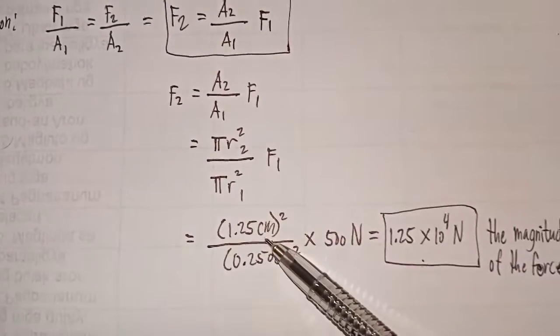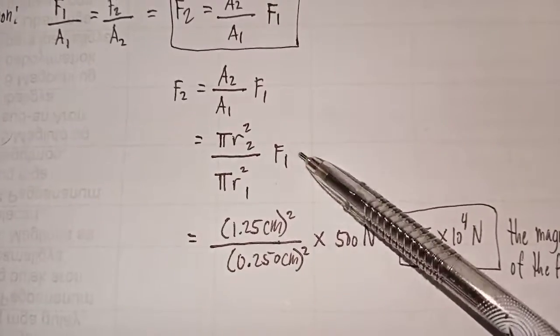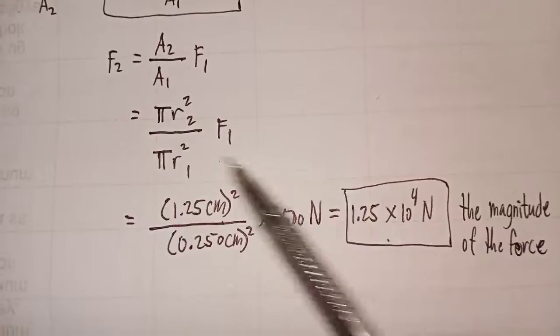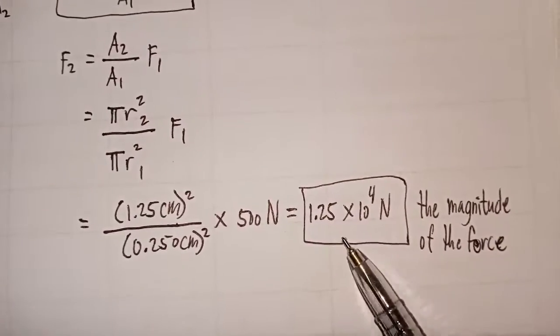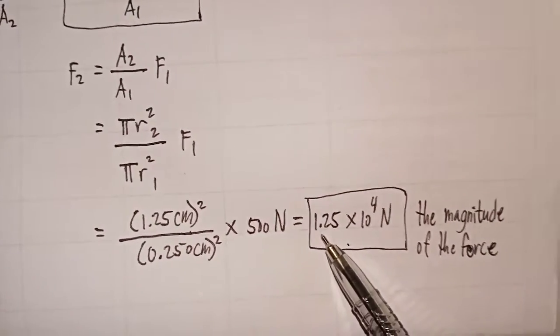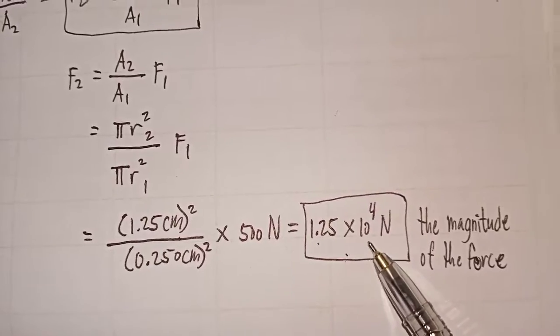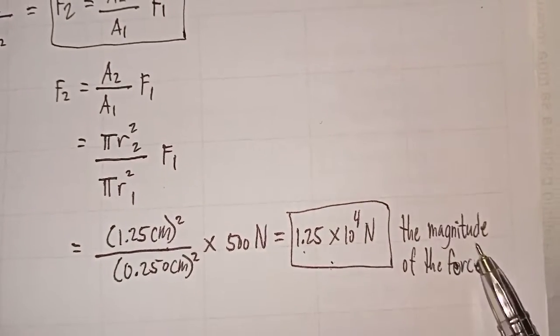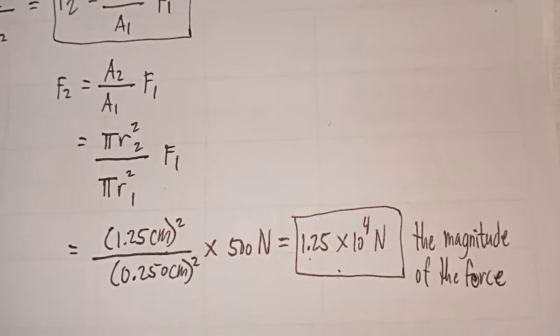Then manipulate, again substitute the F1 which is 500 Newton, manipulate, then we obtain the answer 1.25 times 10 to the power of 4 Newton. This is the magnitude of the force.